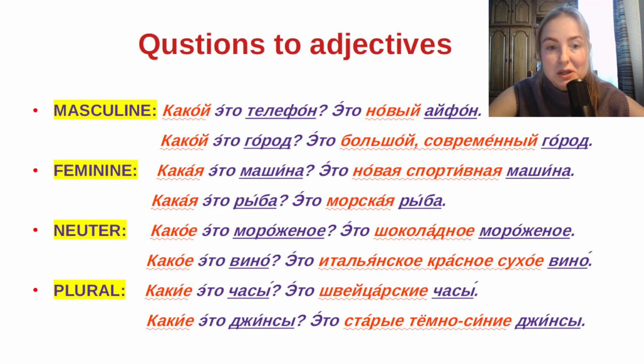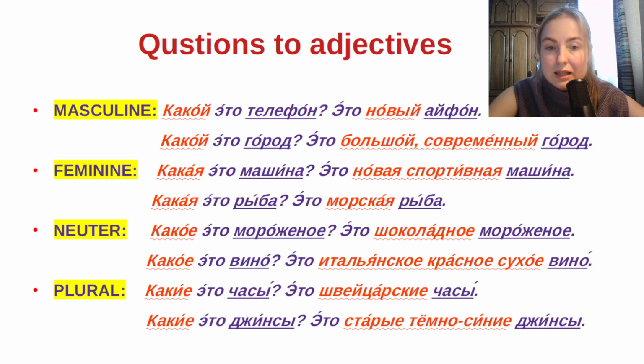Okay, and the last group is for plural adjectives. So, какие это часы? What kind of watch is it? In Russian language, watch is a plural word. That's why we use the question какие. Какие это часы? Это швейцарские часы. It's a Swiss watch.